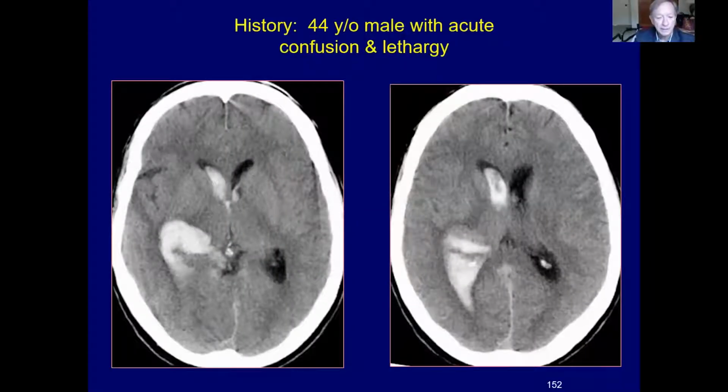This patient presented acutely with bad headache, confusion, lethargy, and the CT scan clearly shows hemorrhage in the region of the temporal lobe and the atrium of the lateral ventricle. There is a cast of blood in the atrium and also within the frontal horn of the right lateral ventricle. A little blood in the left lateral ventricle as well.